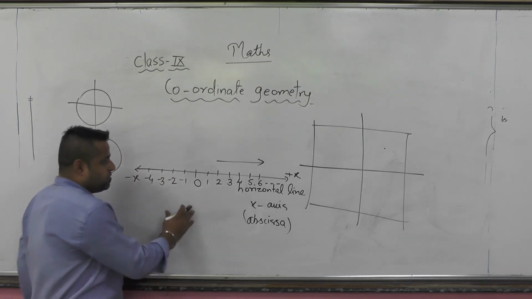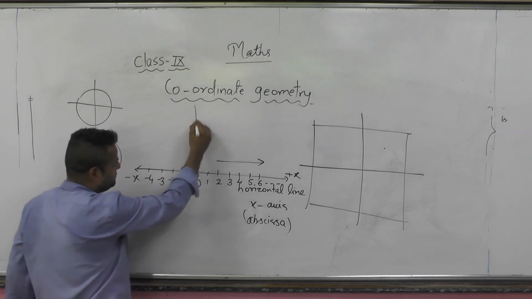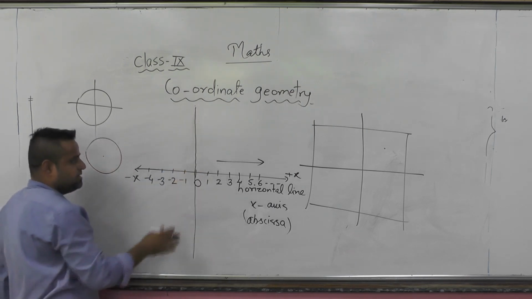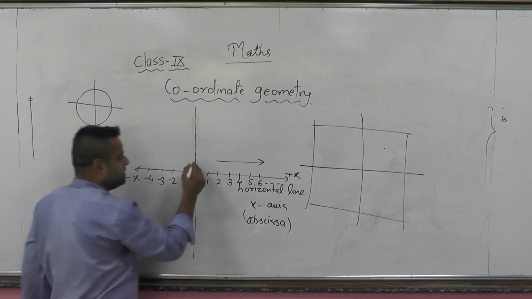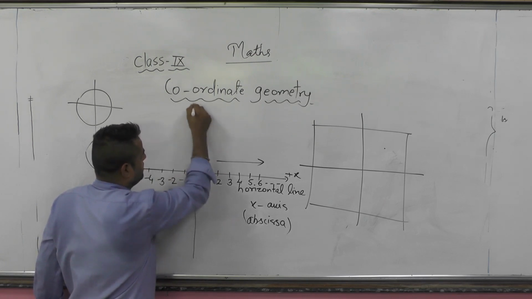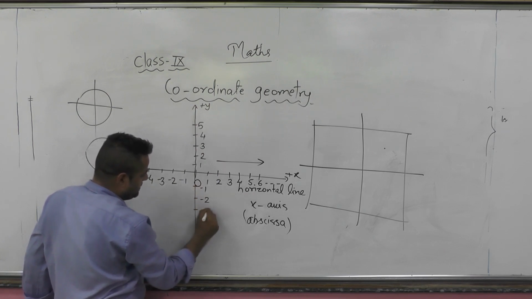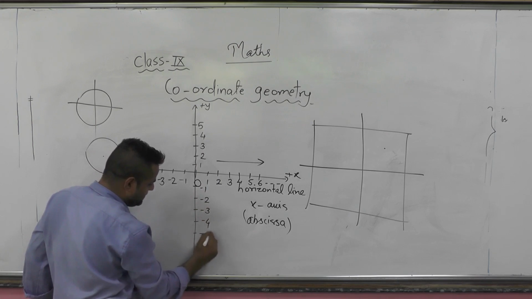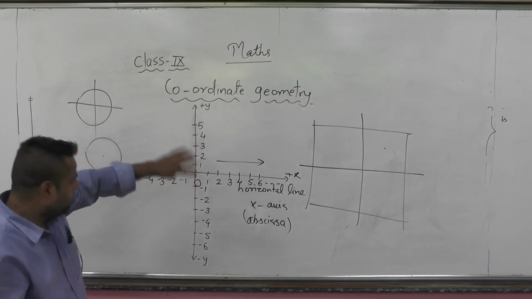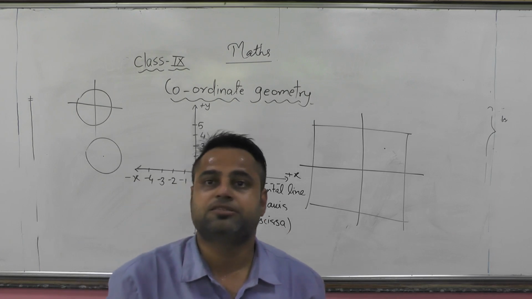Now, if we draw a vertical line, it crosses at 0 because this will be our measurement scale. When we are moving up, it gives us a positive value. This is the plus y-axis. And when we are moving downwards, it is the negative scale, which is the minus y-axis. This whole thing, the x-axis and y-axis together, we call a Cartesian plane.